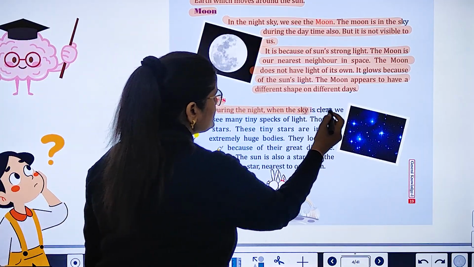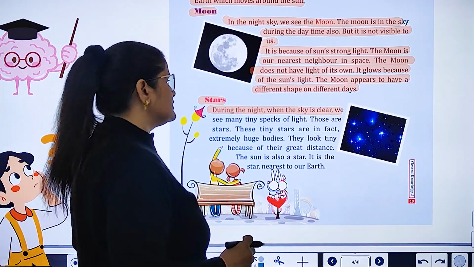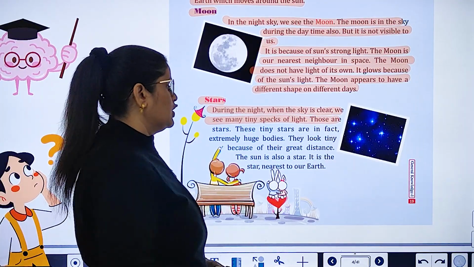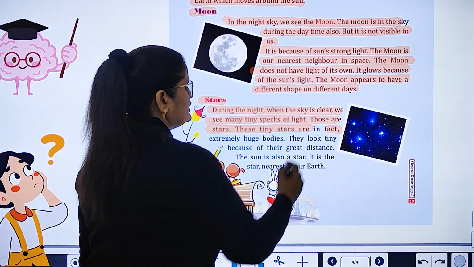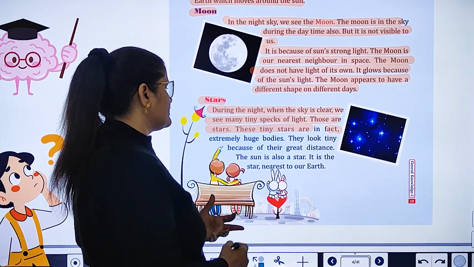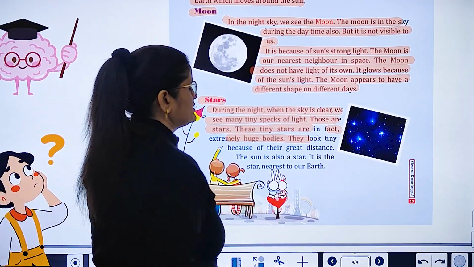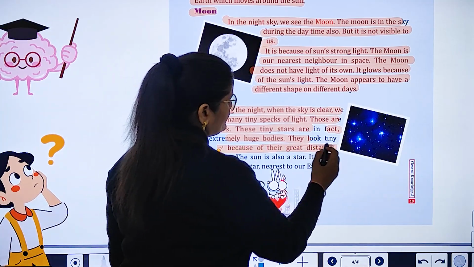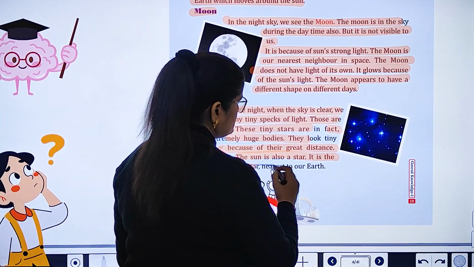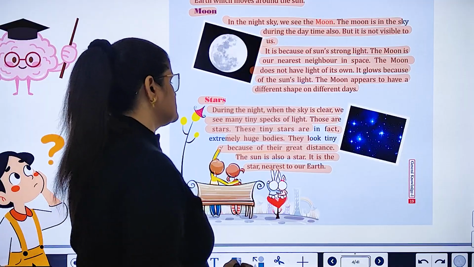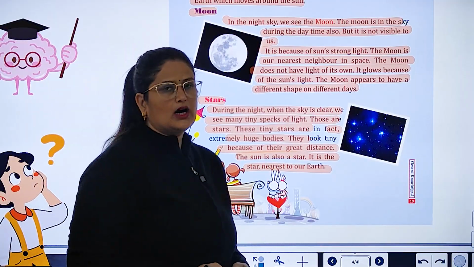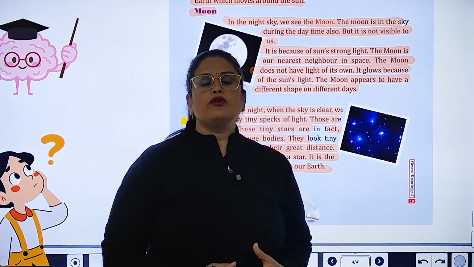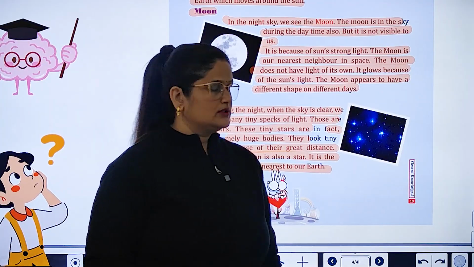Stars. During the night, when the sky is clear, we see many tiny specks of light. Those are stars. These tiny stars are in fact extremely huge bodies. They look tiny because of their great distance. The sun is also a star. It is the star nearest to our Earth. So, dear students, this chapter is over. Now, let's begin the next chapter.